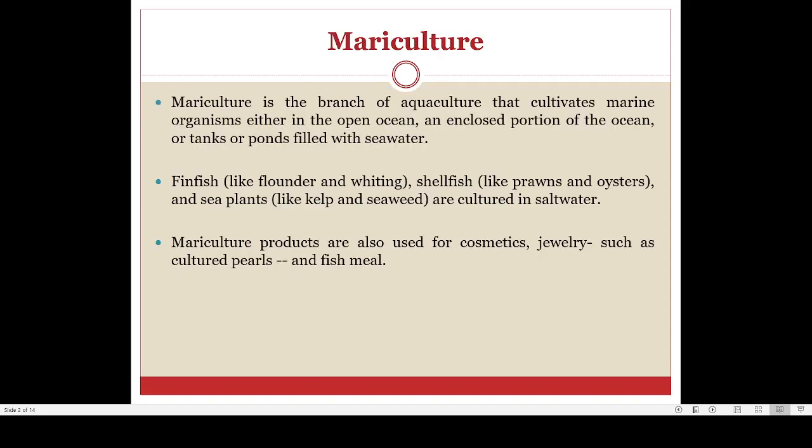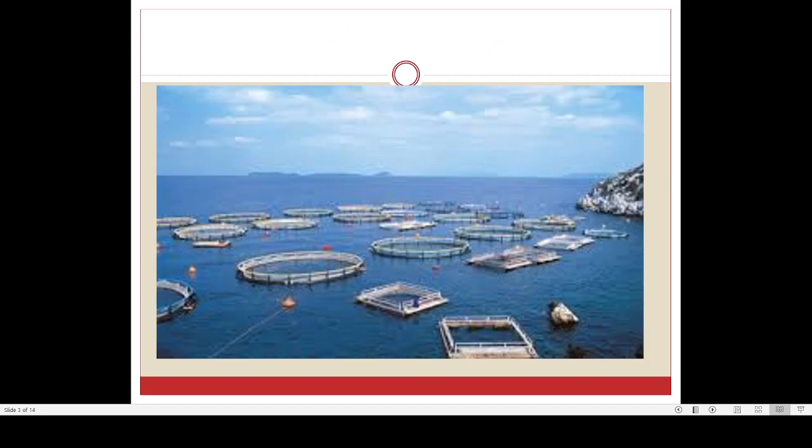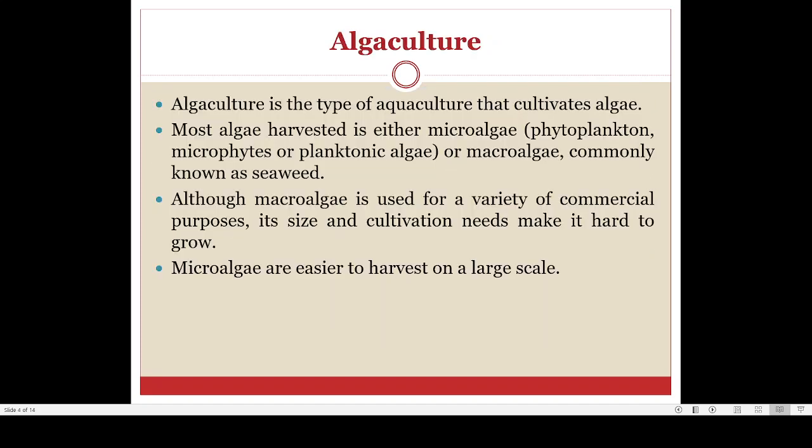Now many products like cosmetics, jewelry from cultured pearls, and fish meal are also obtained from mariculture. This is one of the popular types of aquaculture. Now coming to another type, that is alga culture. If you look at the term, you can clearly understand what alga culture is. It is the culture of algae. So if you are culturing algae, we call it alga culture.